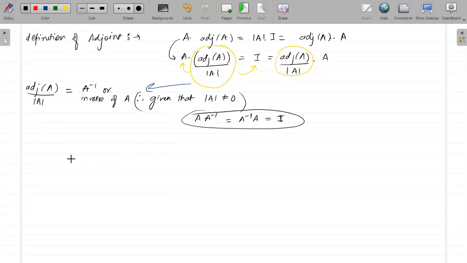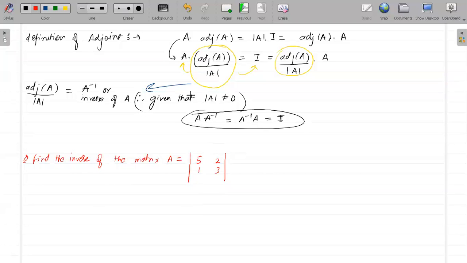Okay, a very small question. Find the inverse of the matrix A, which is given as 5, 2, 1, 3.